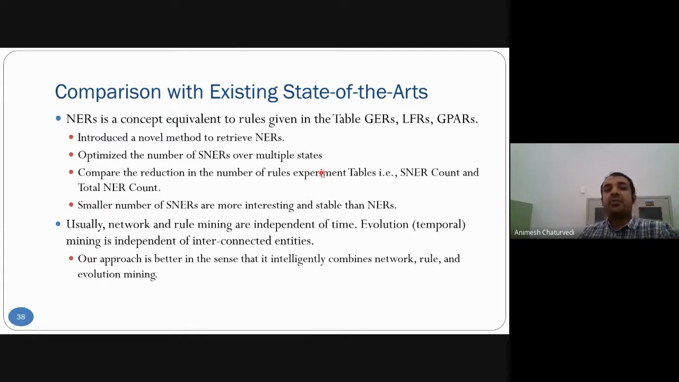We compared the experimental results for SNER count and NER count, which shows that SNERs are fewer in number and more significant and interesting. There are techniques based on network mining and rule mining, which are independent of time, and some time mining techniques which are independent of interconnected entities. So we have intelligently combined the three: network, rule, and evolution mining, to generate better information.